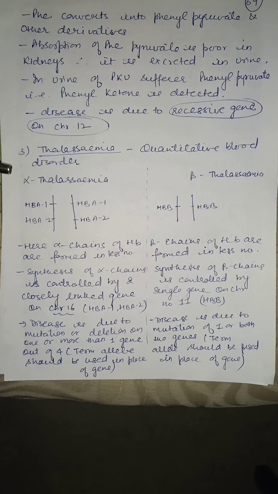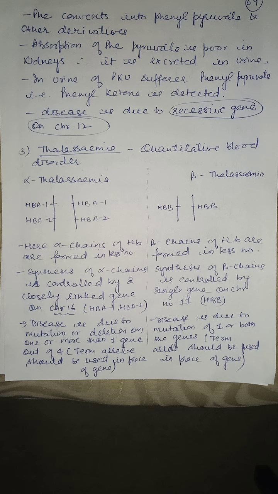Thalassemia is of two types, alpha thalassemia and beta thalassemia. See children, hemoglobin has two types of chain, alpha and beta chain. If the synthesis of alpha chain is less, then it is known as alpha thalassemia, and if the synthesis of beta chain is less, then it is known as beta thalassemia.